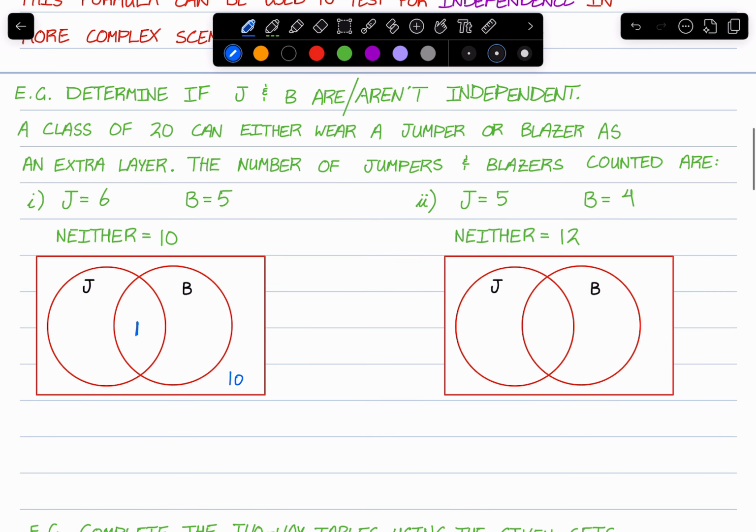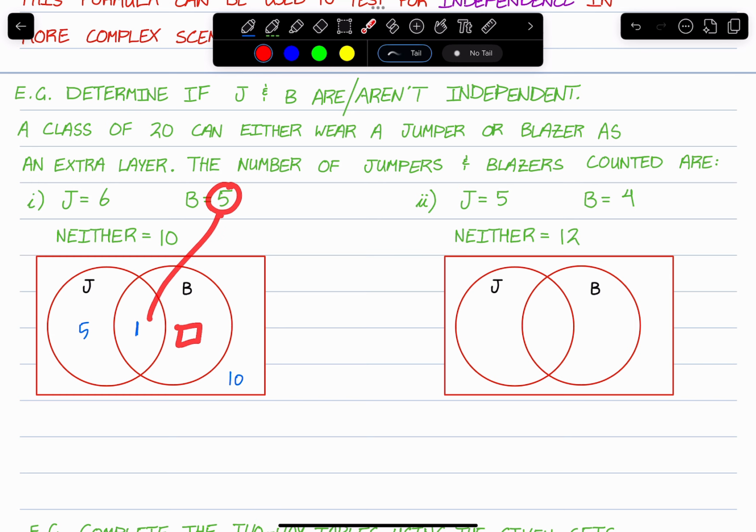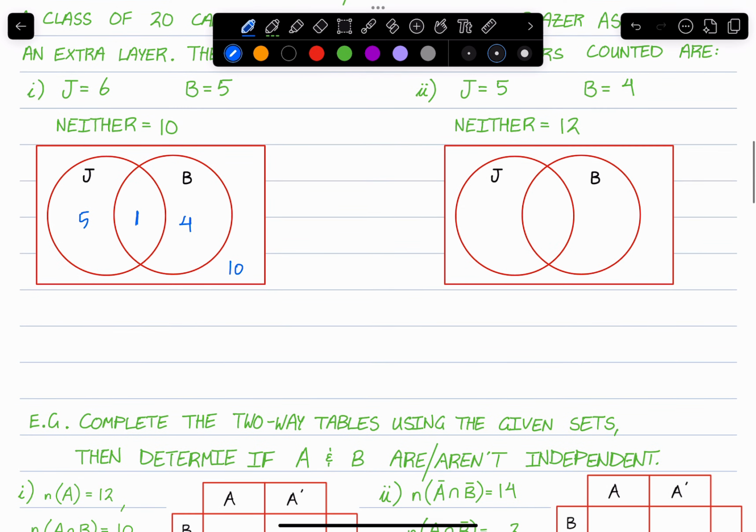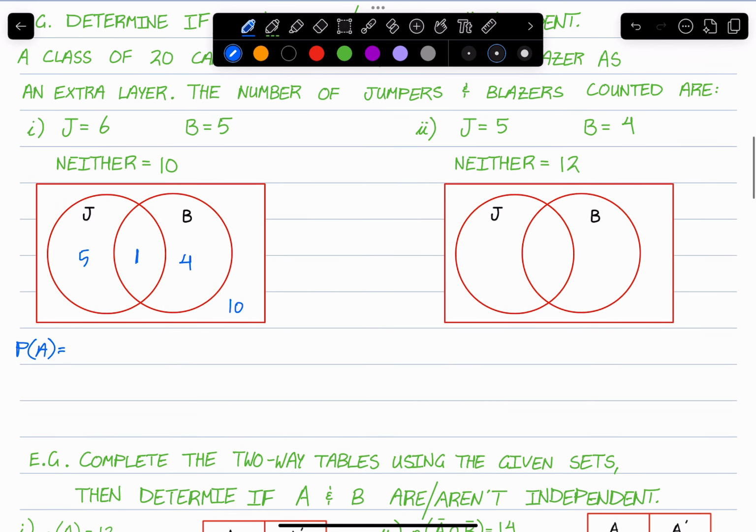So in this case, take a look. We can figure out now this number here is 6, take away 1, going to be 5. And this number here is going to be 5, take away 1, which is 4. So now to test for independence, let's take a look at the probability of A. The probability of A is nice and easy. That's 6 out of a total of 20, which we can simplify into 3 in 10.